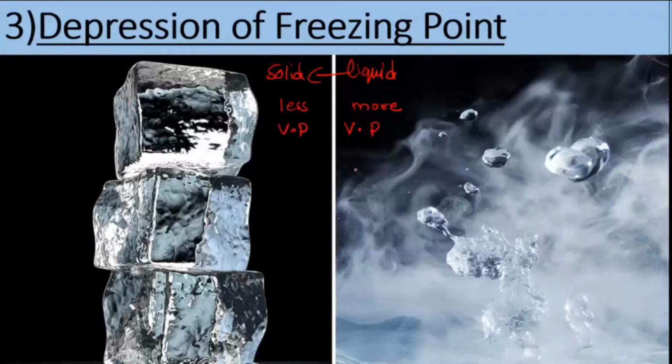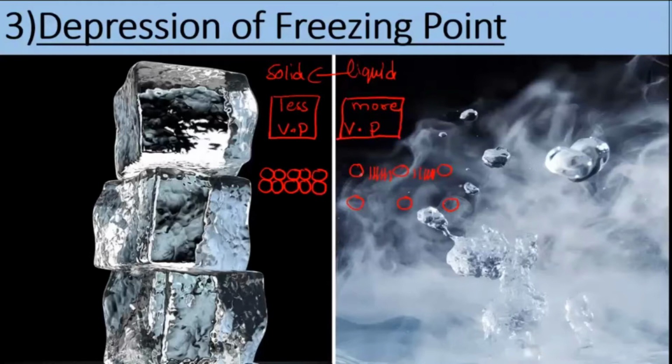In the liquid, particles are far away from each other. The kinetic energy is more, so the force of attraction between these particles is a little less. When you compare with the solid, in the solid these molecules are tightly packed. When the molecules are tightly packed like this, the force of attraction between them is very strong. So the amount of vapors produced will be less. And here the amount of vapors produced in the liquid will be more. Force of attraction, yes, very good. So this is the one point which you need to keep in mind about the liquid and the solid.